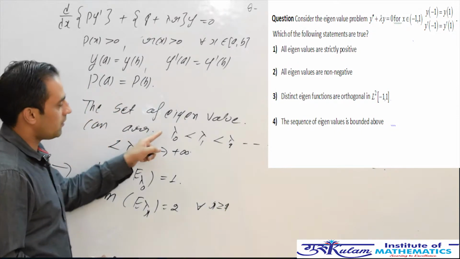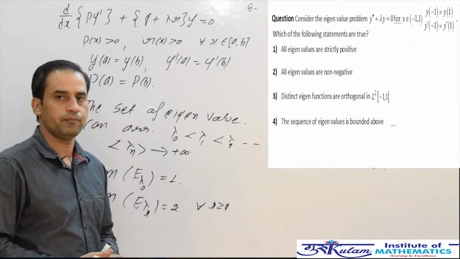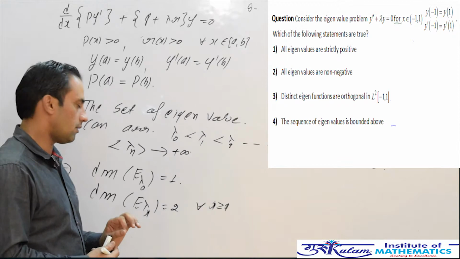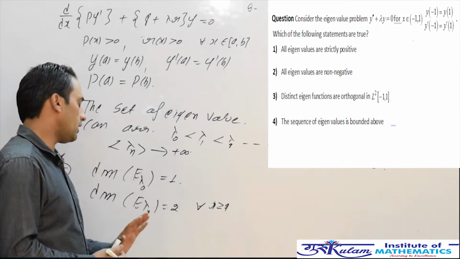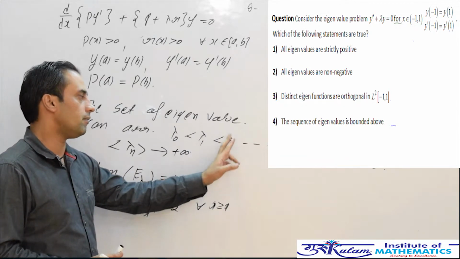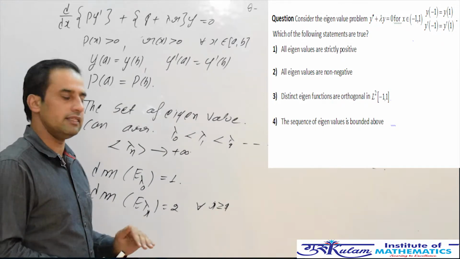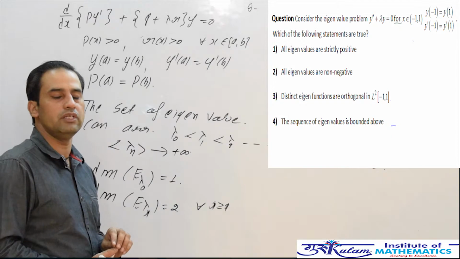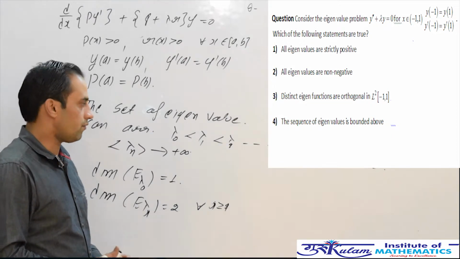Assuming lambda naught is the least eigenvalue, its eigenspace has dimension 1, and for the eigenspaces corresponding to lambda 1, lambda 2, lambda 3 and so on, the dimension is exactly 2, that is, there are exactly 2 linearly independent eigenfunctions.